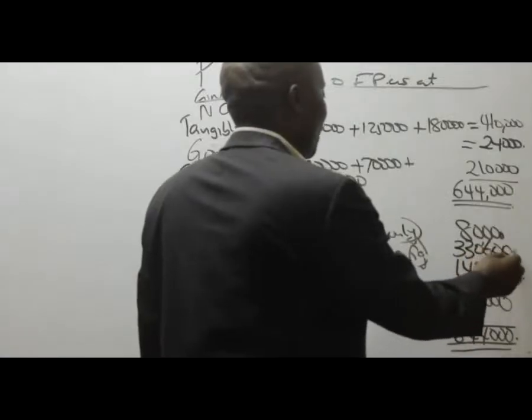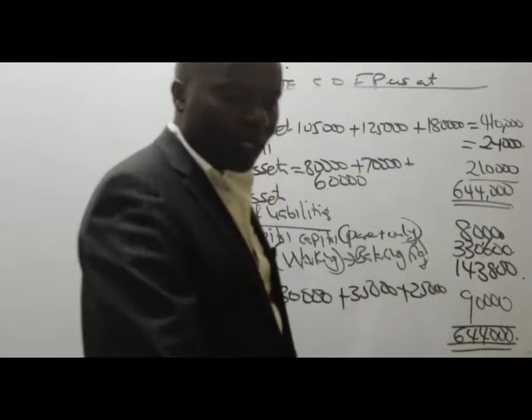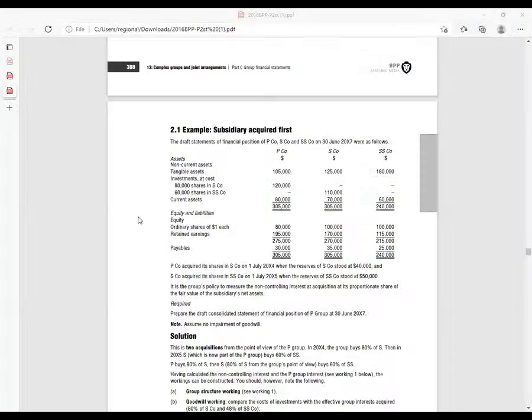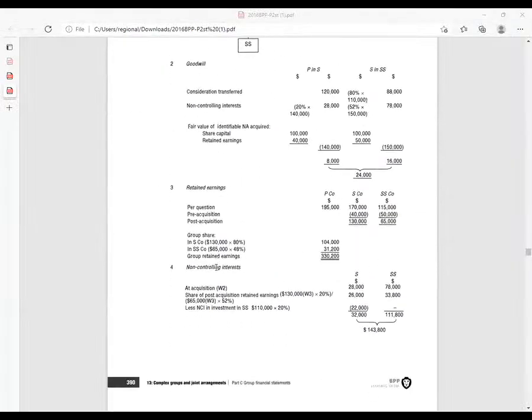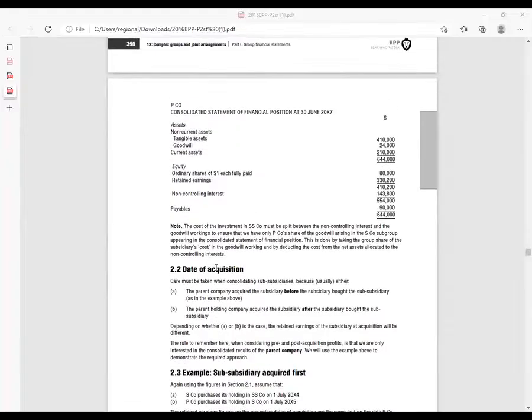Is it 330,600 or 330,200? Because I can see here, retained earnings for the subsidiary should be 330,200.